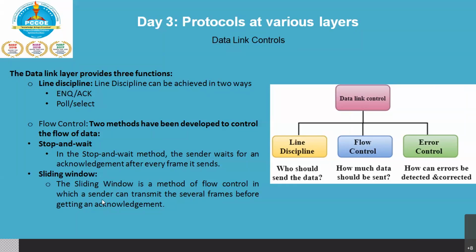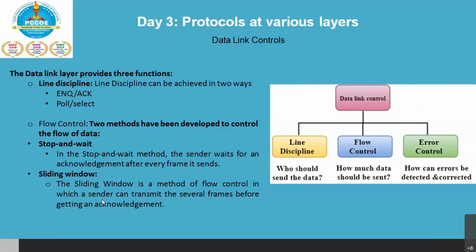Here what is required to understand is the capacity of the communication channel. 1500 bytes is the maximum size of one frame which can be sent at any instance of time. If you use the sliding window protocol, we will be able to assign the size of the block at any instance of time, keeping in mind that the maximum size is not going to exceed the MTU, that is maximum transfer unit.